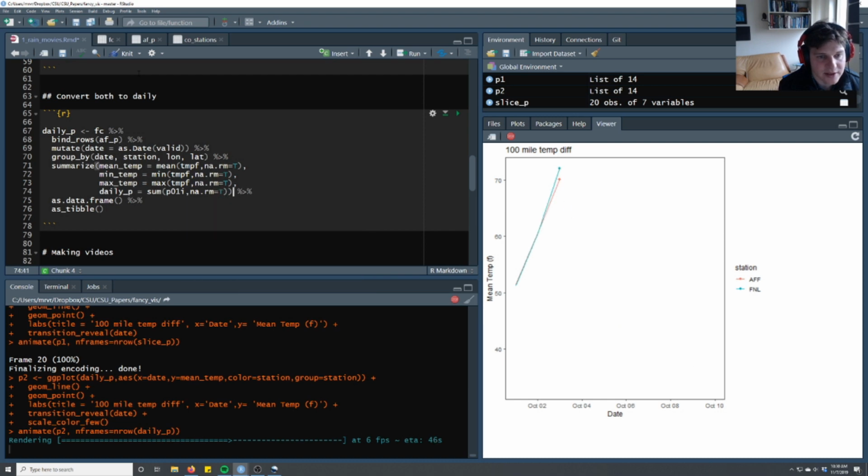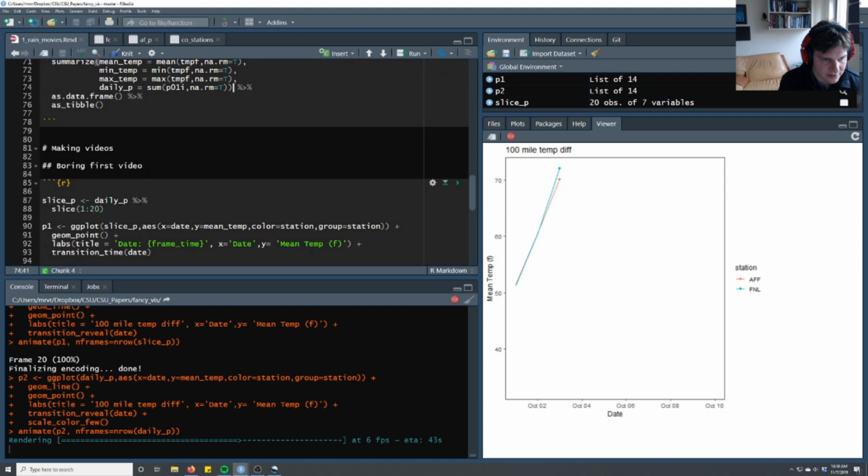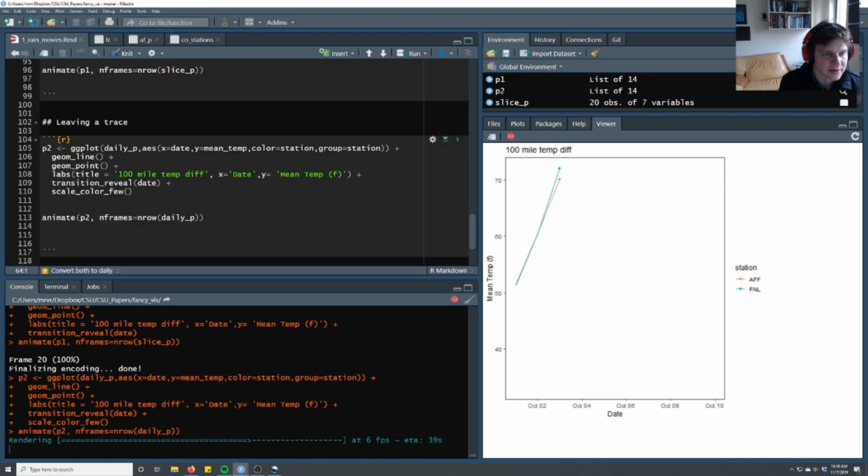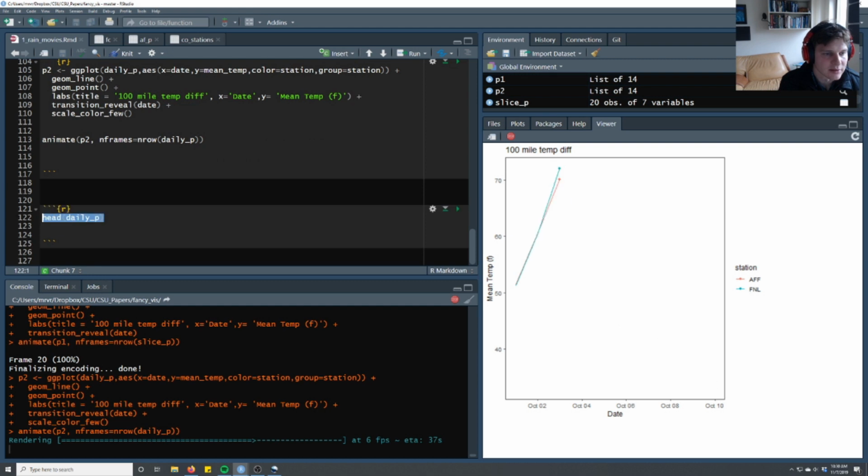That should just give us a daily sum of the precipitation. That video is still generating, so we won't be able to run this until it's done. But once we have a daily estimate of precipitation, I want to make a video where we have the state of Colorado and each of these stations, and they'll flash when they get rain, and they won't flash when they don't get rain. So hopefully we can make that video relatively quickly.